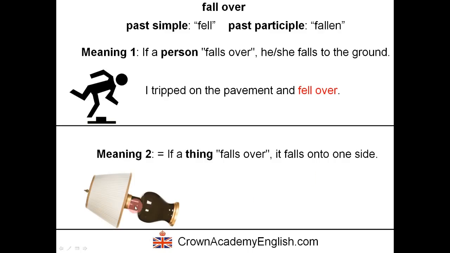Like this. The lamp fell over when I moved it. Okay, so the lamp fell over when I moved it. And again, here we are using the past simple. If we want to use the present perfect, we could say the lamp has fallen over. Has fallen over. Okay?